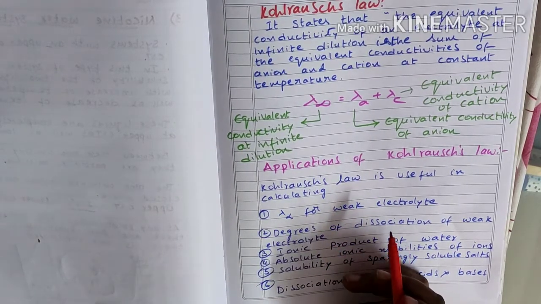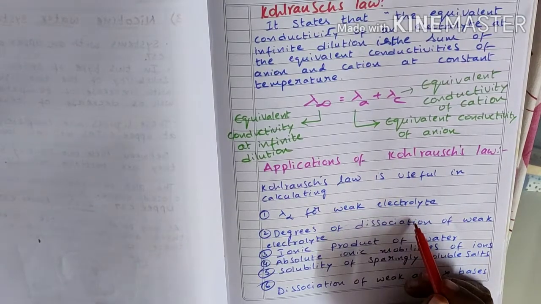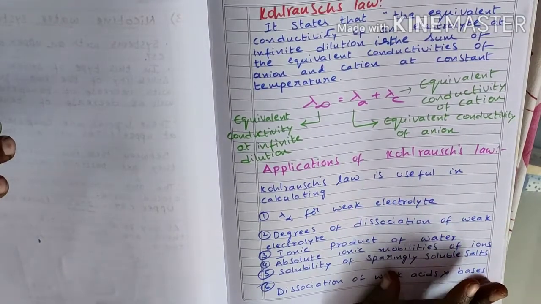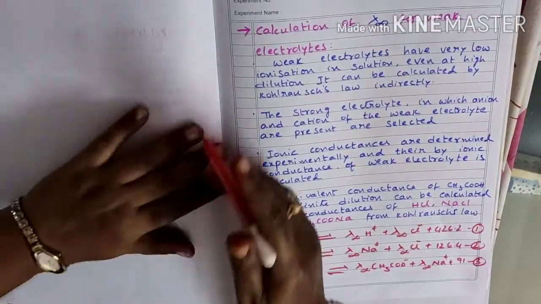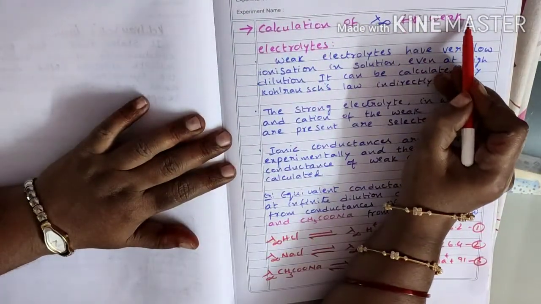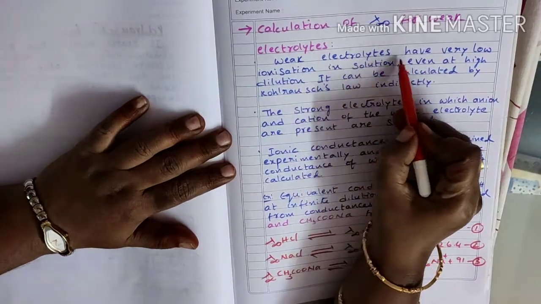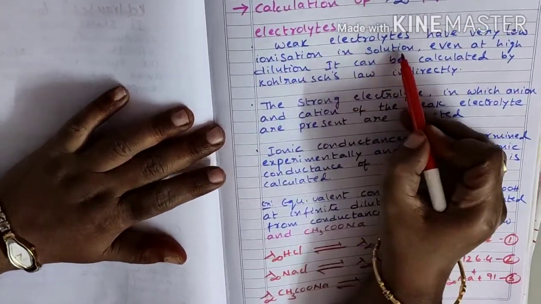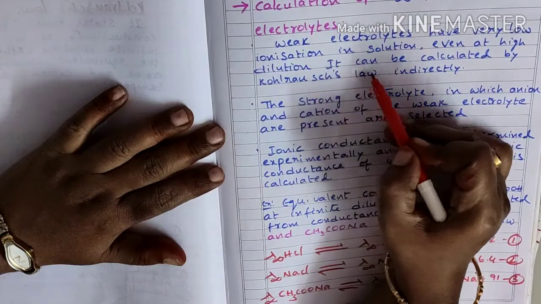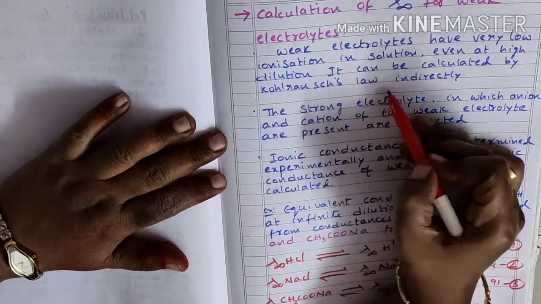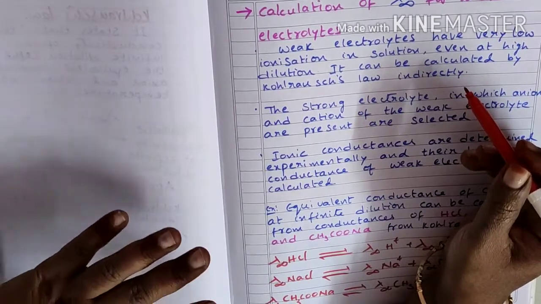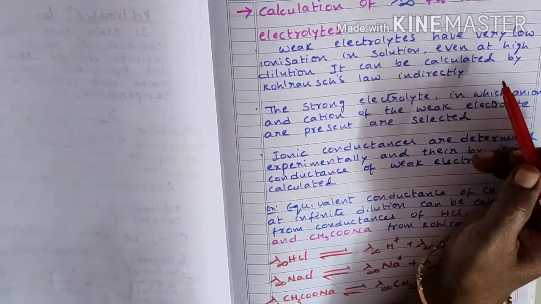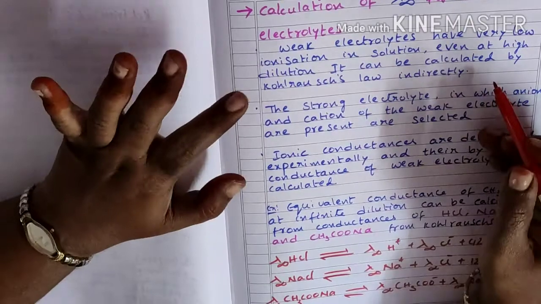So here, explain any two applications, right? The first one is lambda infinity of a weak electrolyte, that is, calculation of lambda infinity for weak electrolytes. Weak electrolytes have very low ionization in solution even at higher dilution, so it can be calculated by the Kohlrausch law indirectly. We are not directly calculating the conductivity; we are indirectly calculating the conductivity of a weak electrolyte.